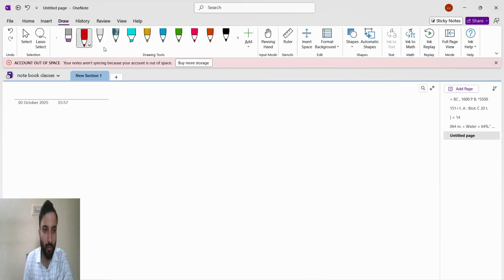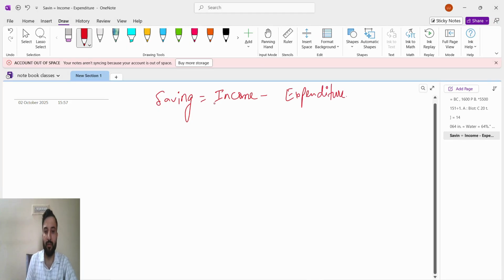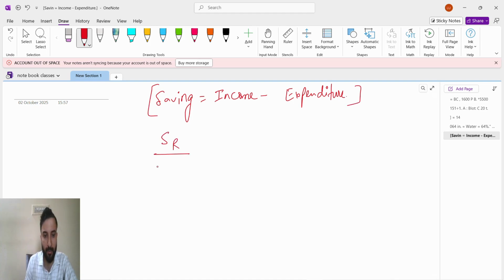So guys, what's the formula of saving? Saving is from income I will minus expenditure, right? So from income I will minus the expenditure, so we'll get the saving. So they ask what is the ratio of their saving: the saving of R divided by saving of S.